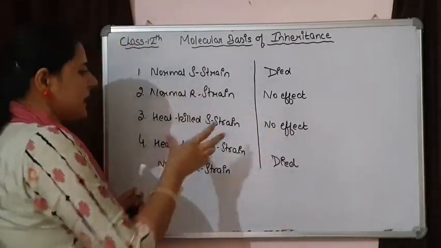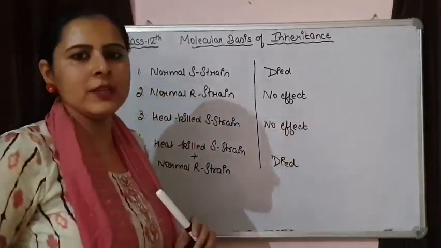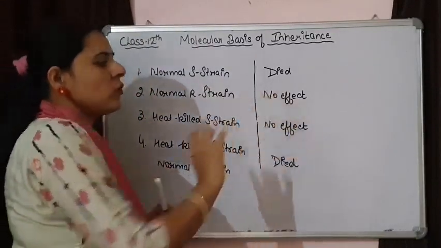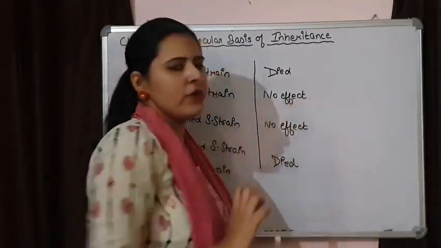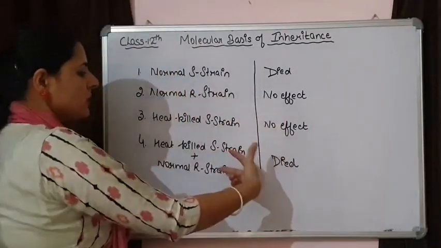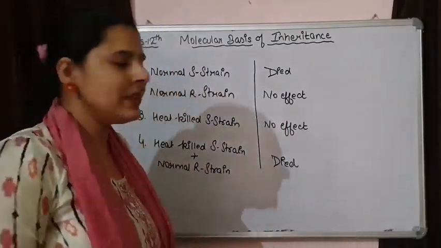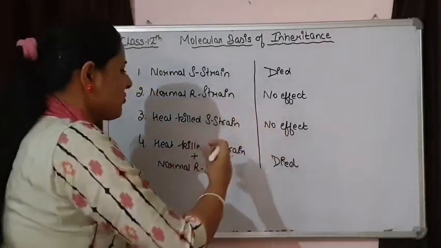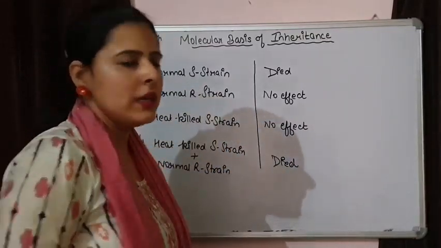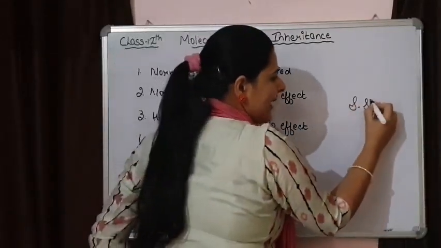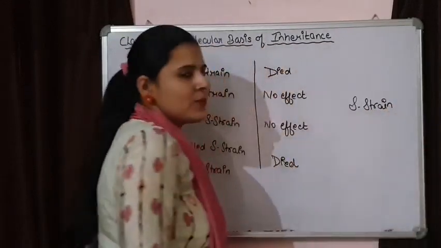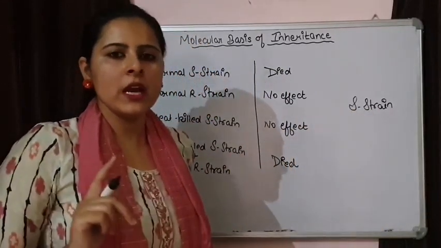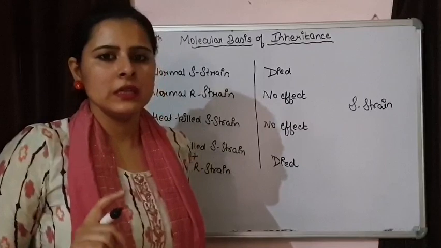When heat-killed S strain was injected individually in mice, there was no effect, and when normal R strain was injected individually, there was also no effect on mice. But when both were added simultaneously, then what happened? Death of mice took place. And when they extracted the strain from the mice, they found that living S strain was present in the body of the mice, and because of this S strain pneumonia appeared and death of mice was there.